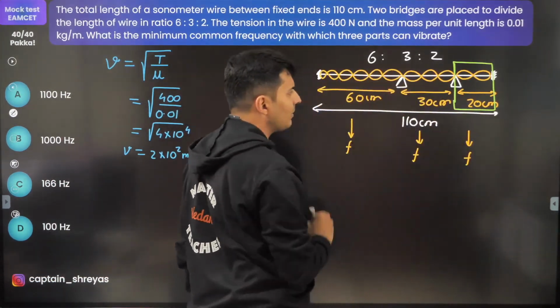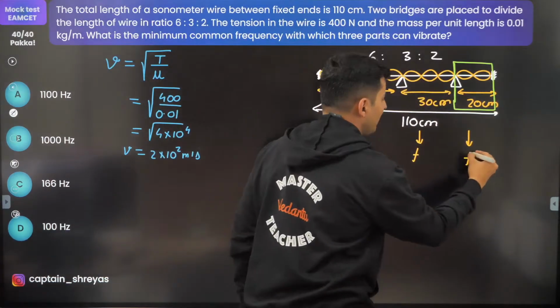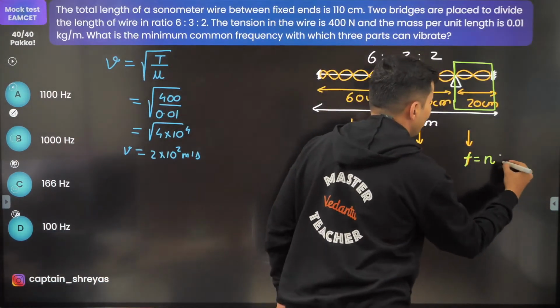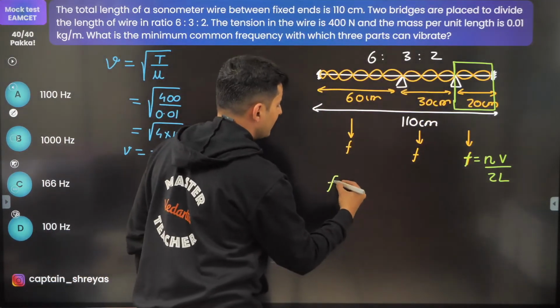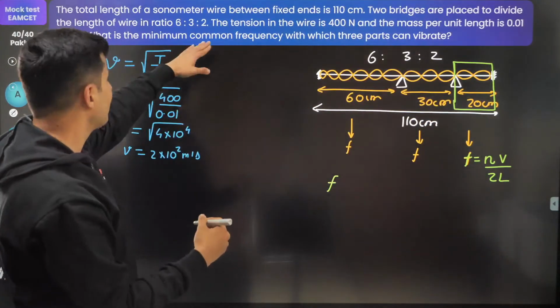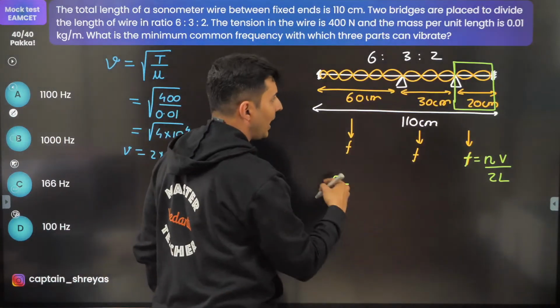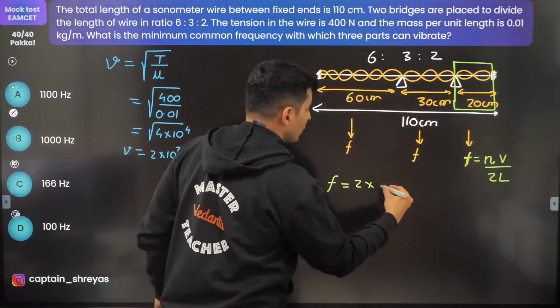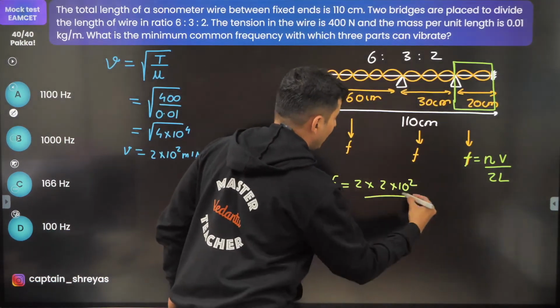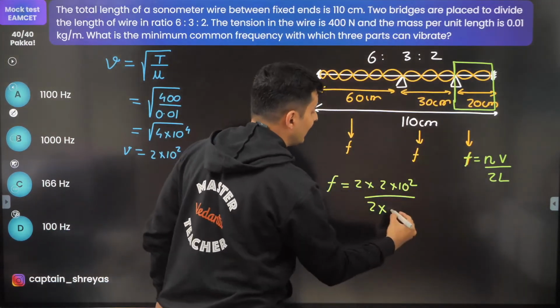For that part the frequency will be NV by 2L. So F is equal to N, where N is 2, velocity is 2 into 10 to the power 2, and 2 into length. The length will be 20 centimeters.